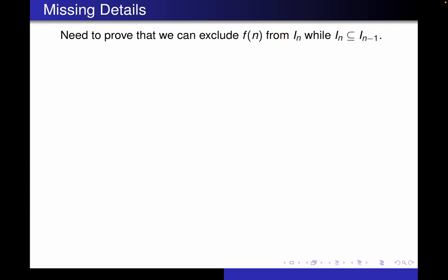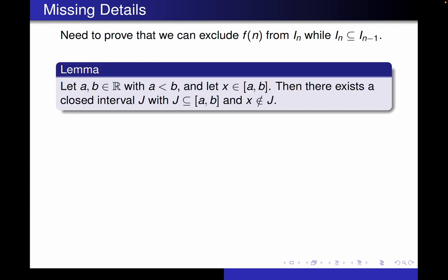So we have a few missing details. We're going to fill those in with some lemmas. We need to prove that we can exclude f(n) from I_n. We've already excluded all the others from I_n because they are not included in the previous intervals. So we just have to exclude f(n) as long as I_n is contained in the previous interval I_{n-1}. This lemma is going to help us with that one.